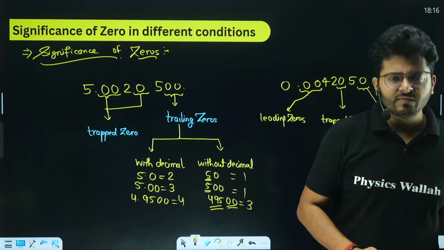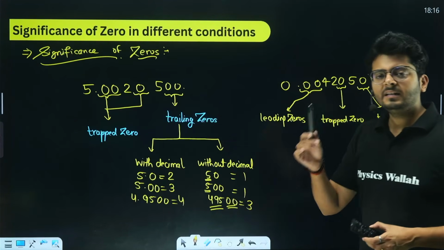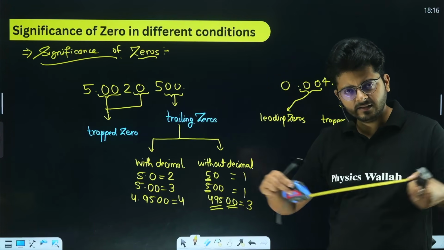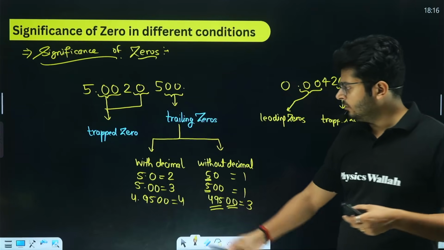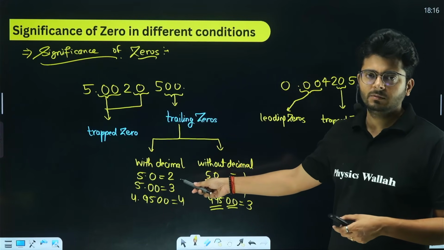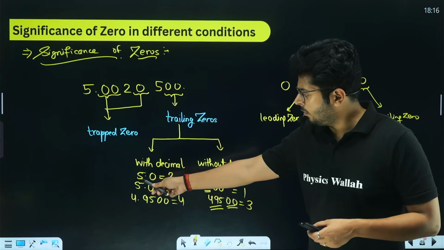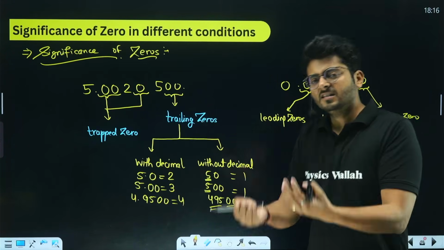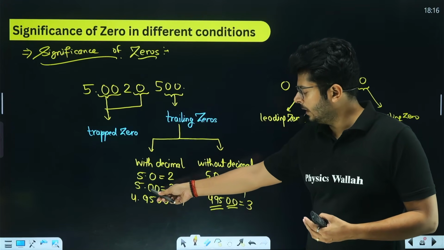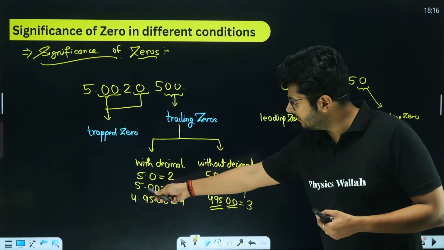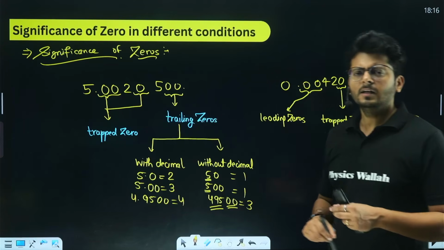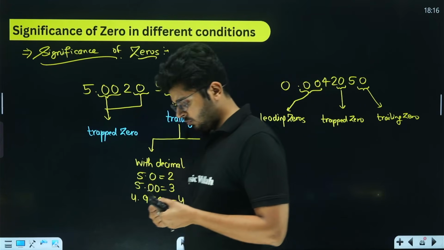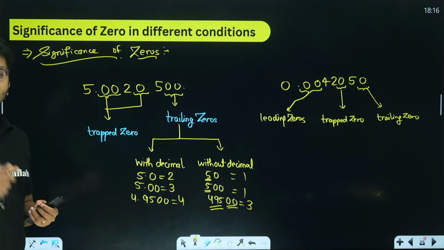So the idea is very clear. It is possible that the instrument you are measuring from, let's say this simple scale, cannot measure up to 2 decimal places. It can only measure up to 1 decimal place, that is why 5.0. But then you move to a more precise instrument that can give you a more detailed view up to 2 decimal places, which is why you have these 2 zeros after the decimal. So always remember that whenever you have trailing zeros and there is a decimal point, those trailing zeros will be considered as significant.